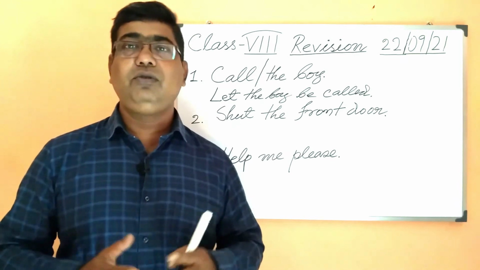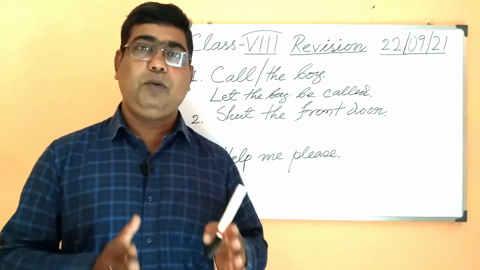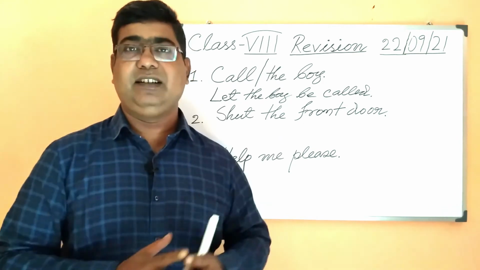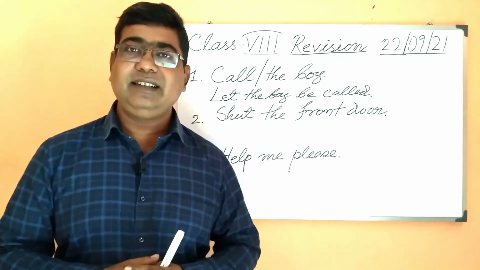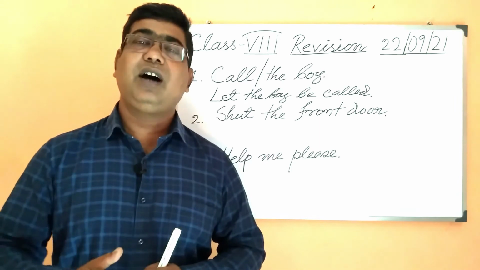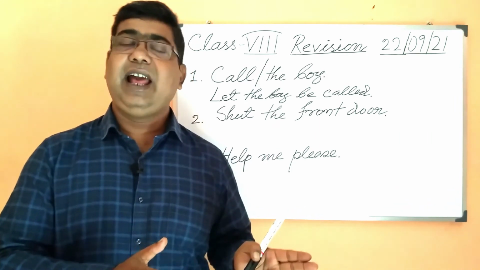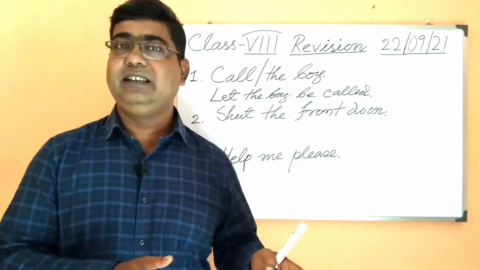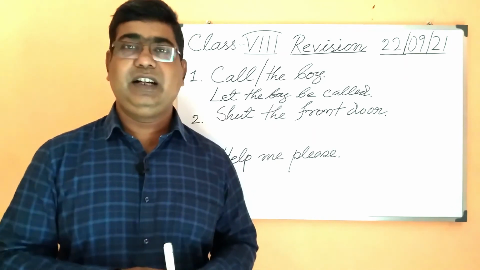Now if you don't want to use this formula, that is let plus object plus be plus past participle, you can go the other way also, that is you are ordered to or you are advised to be placed in the beginning, and whatever is given in the question has to be copied down.